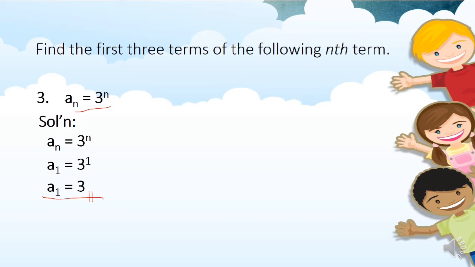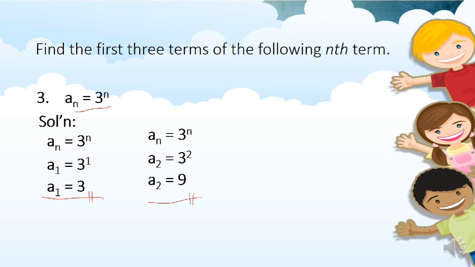And for the second term naman, since it is the second term, the value of n is 2. So, that's a sub 2 equals 3 raised to n, which is 2. 3 raised to 2 means 3 times 3, which is 9. So, our second term here is 9.